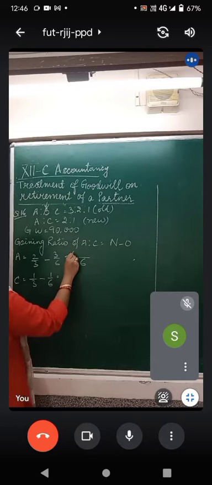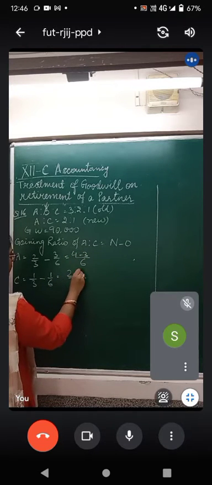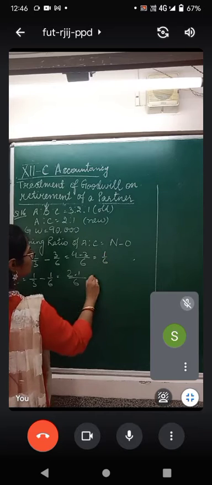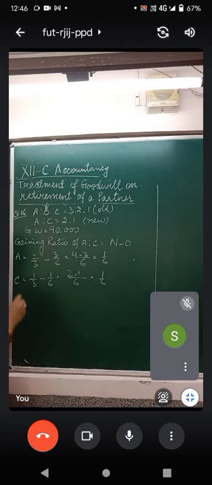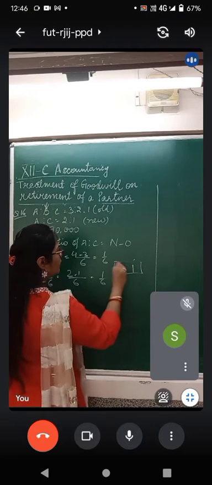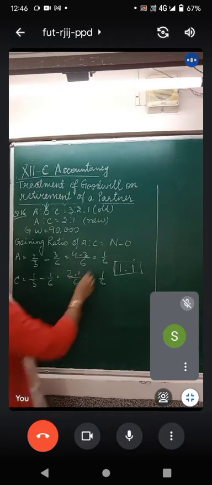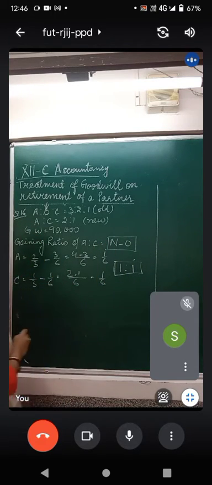The 2's are 4 minus 3. 6, 3 2's are 2 minus 1. A and C are gaining in 1:1. Did you get this? We have just calculated new minus old. So we just put the values in the new minus old formula.